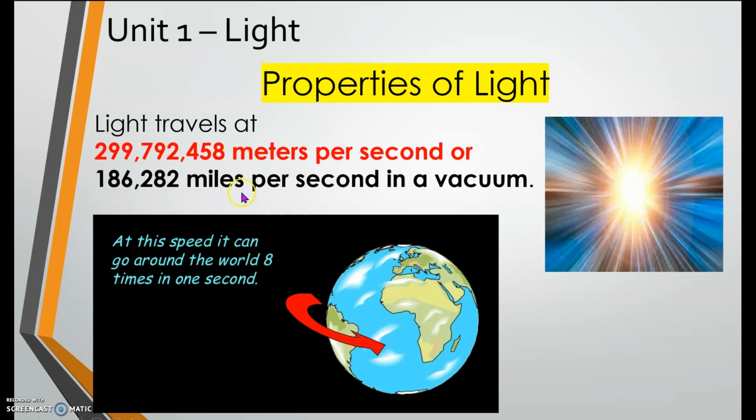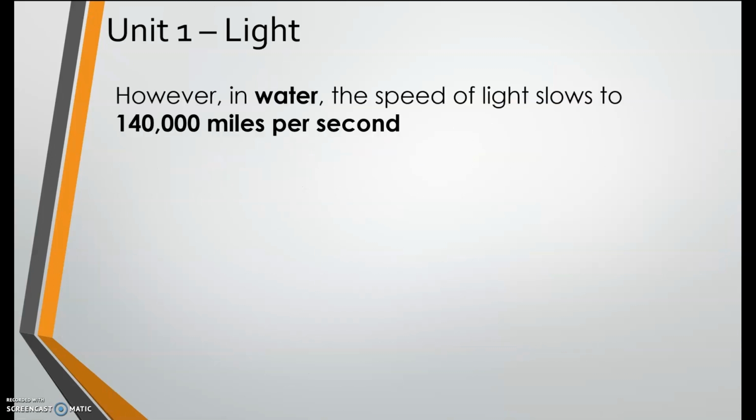Okay, so at that speed of miles per second in a vacuum, the light can travel around the world, or around the earth, 8 times in only 1 second. That's how fast light travels. Okay, next.